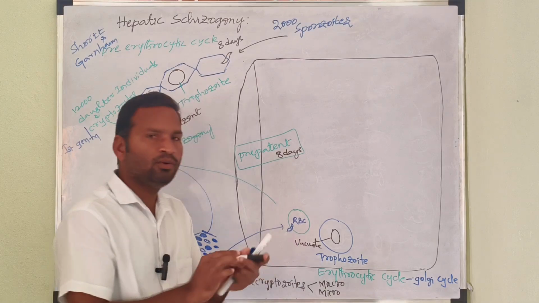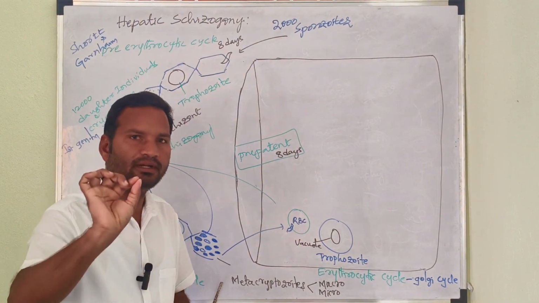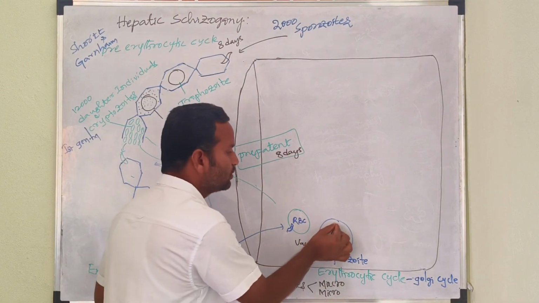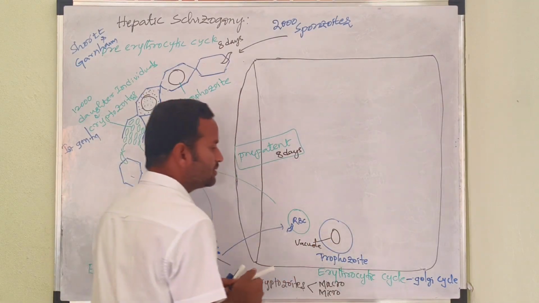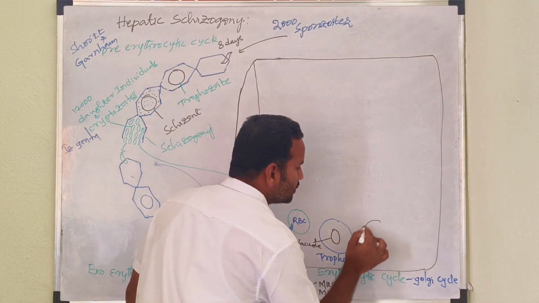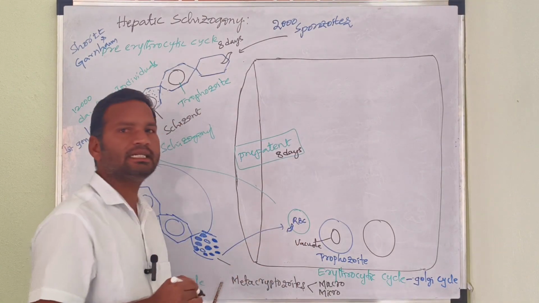Then the vacuole pushes the nucleus and cytoplasm to the periphery. That's why it becomes the signet ring stage. Why?